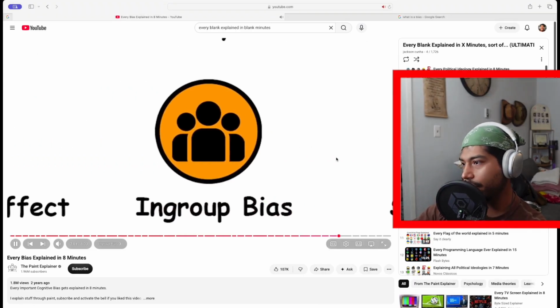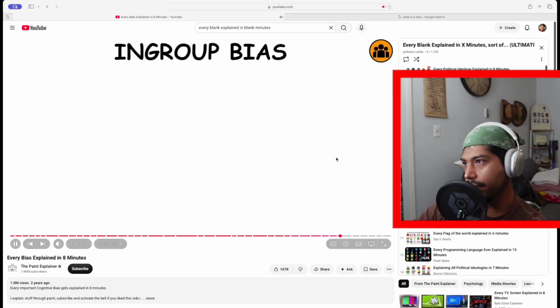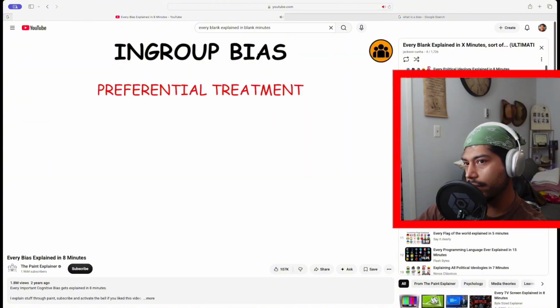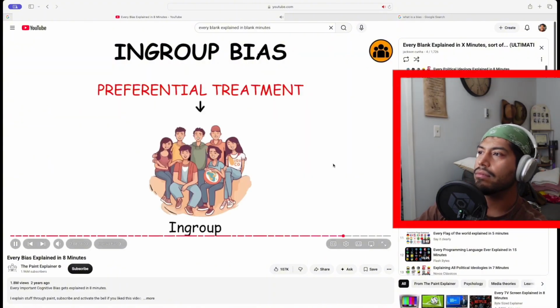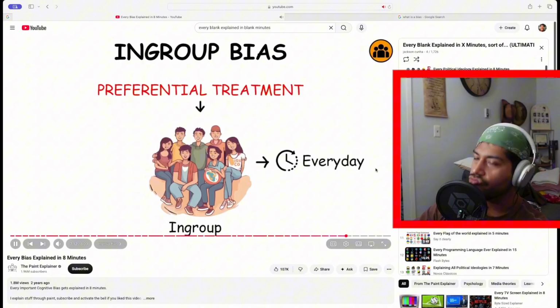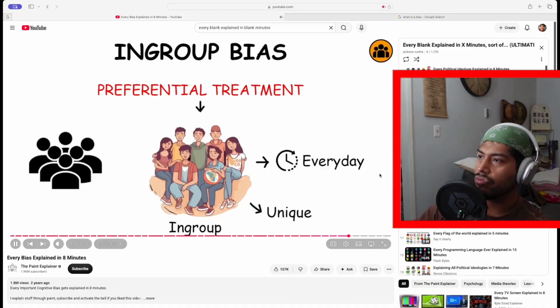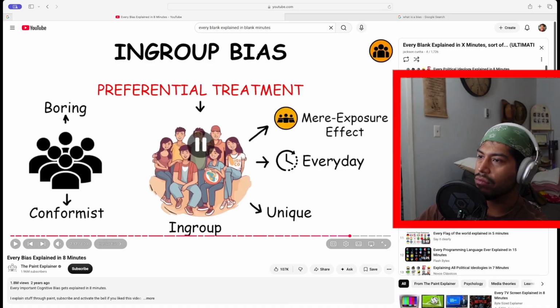In-group bias is the tendency for people to give preferential treatment to others they perceive to be members of their own groups. It usually happens because we encounter and interact with people in our group much more frequently than with strangers. This makes people in our group seem unique, while people outside of our group seem boring and conformist. The mere exposure effect.